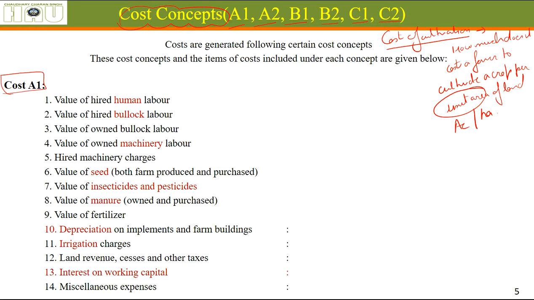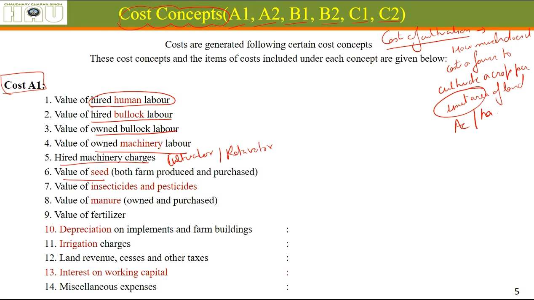Cost A1 includes the cost of hired human labor. That means hired, not family labor, which you are hiring from outside. Hired bullock labor, owned bullock labor, owned machinery labor, and hired machinery charges which you are paying for. Let's say you take a cultivator from someone else for plowing your field, or a rotavator maybe, or some other implements.